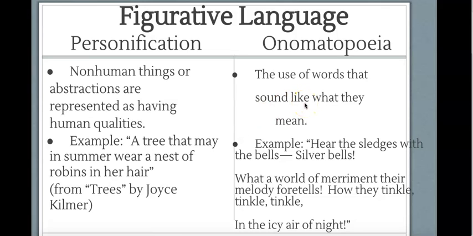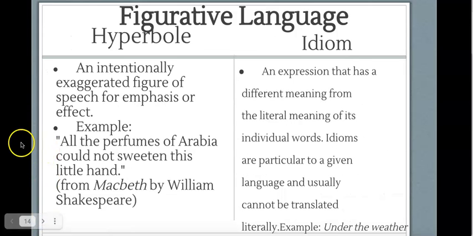Onomatopoeia is the use of words that sound like what they mean. So hear the sleighs with the bells, silver bells, how they tinkle, tinkle, tinkle. So tinkle, tinkle sounds actually like tinkle, tinkle, or slush sounds like actually the slush. Pitter, patter sounds like rain. All of those type of, again, children's stories is a lot of onomatopoeia. The next is hyperbole, which is an intentional exaggeration, a figure of speech. So like all the perfumes in Arabia could not sweeten this little hand.